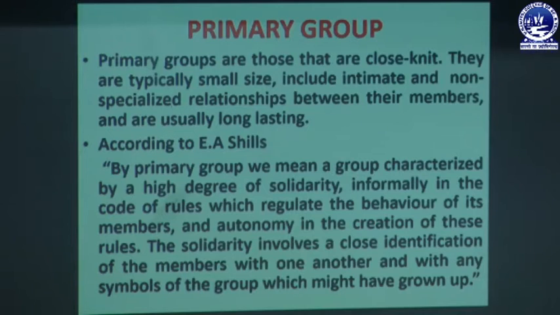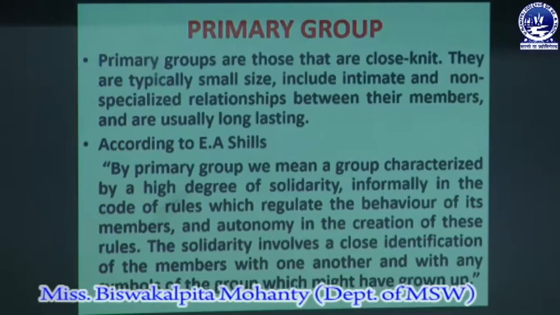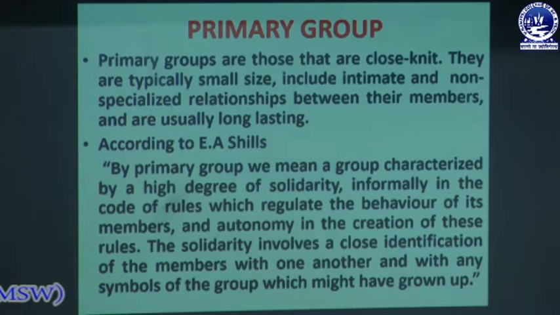There is a high degree of solidarity, an informal relationship, a we-feeling, and they have unity also. The solidarity involves a close identification of the members of the group with one another, and there are symbols of the group which always grow up in a primary group also.